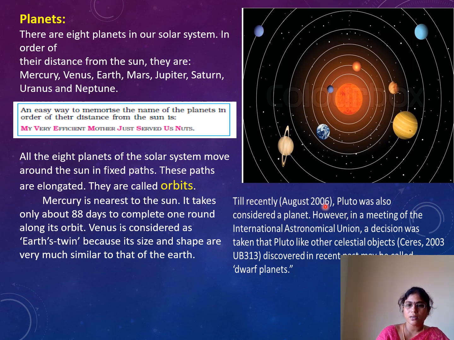Until recently Pluto was also considered a planet, but in a meeting of the International Astronomical Union in 2003, a decision was taken that Pluto, like other celestial objects discovered in the recent past, may be called a dwarf planet. So it is not considered the 9th planet of our solar system.